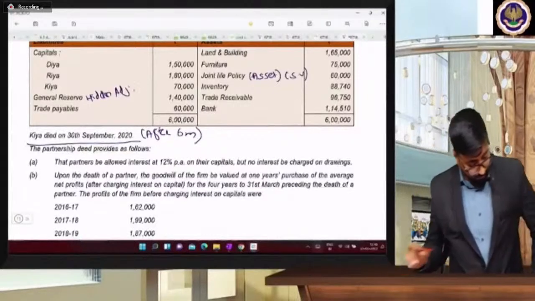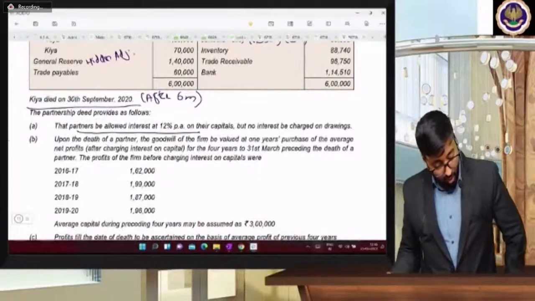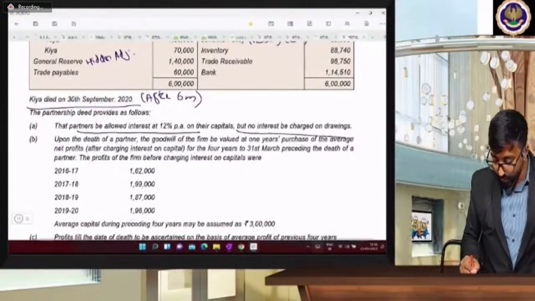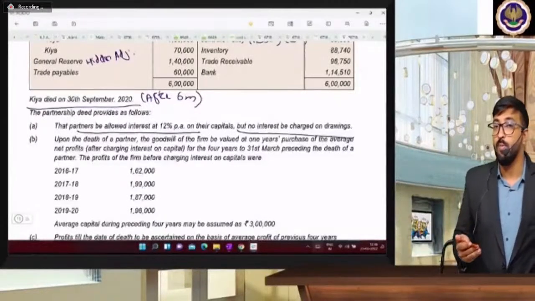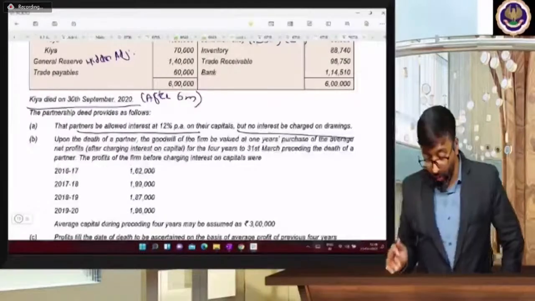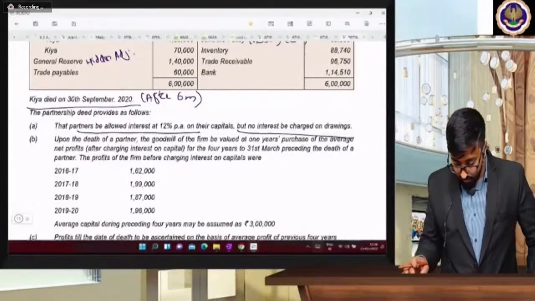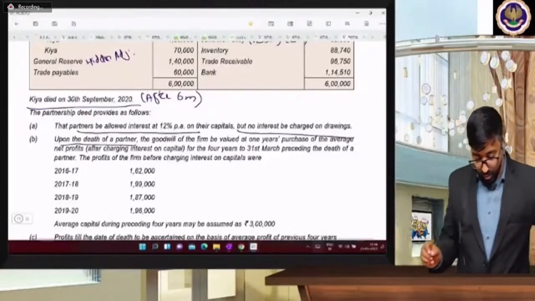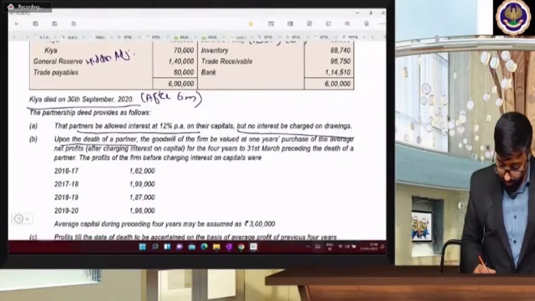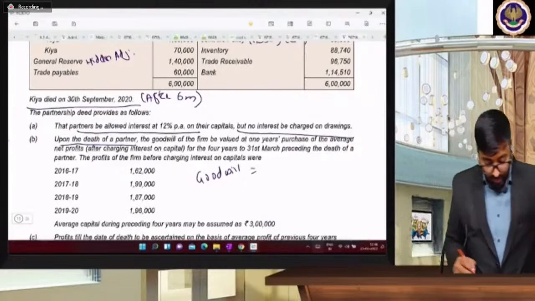The partnership deed provides that partners be allowed interest at the rate of 12% on capital, but no interest is charged on drawings. So partners' capital is allowed interest at 12%, but they won't get any interest on drawings. Upon the death of a partner, goodwill has to be calculated. Goodwill of the firm is valued at 1 year's purchase of average net profit.